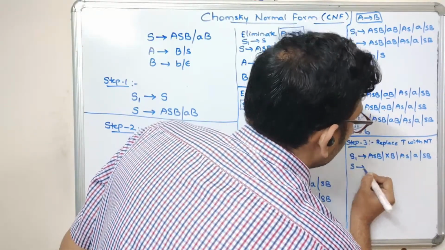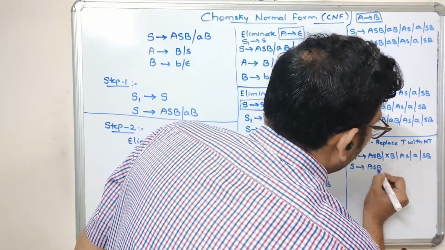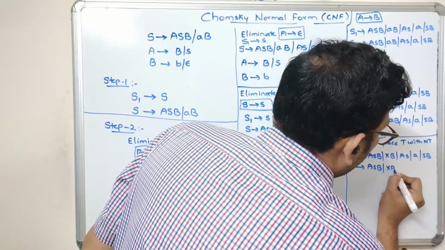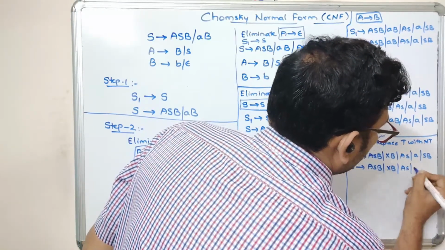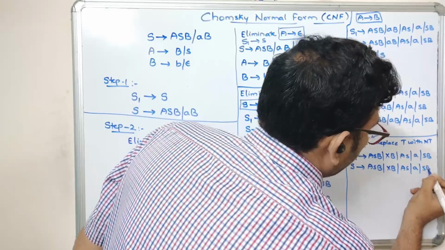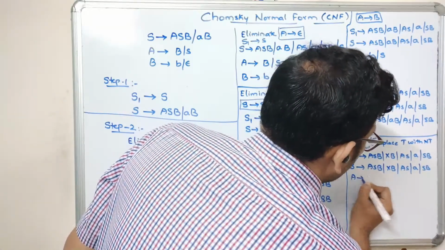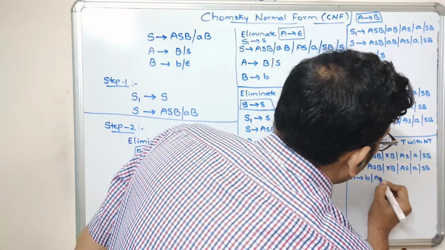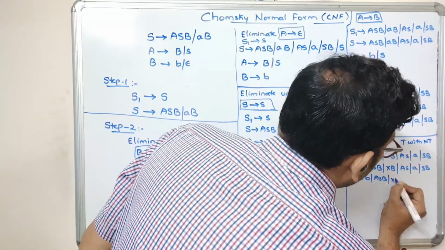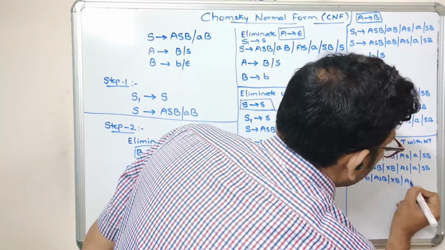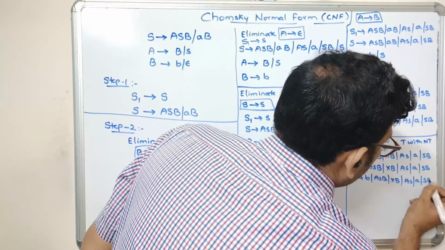And similarly, S tends to ASB, XB, AS, ASB. And similarly, A tends to B, ASB, XB, AS, ASB.